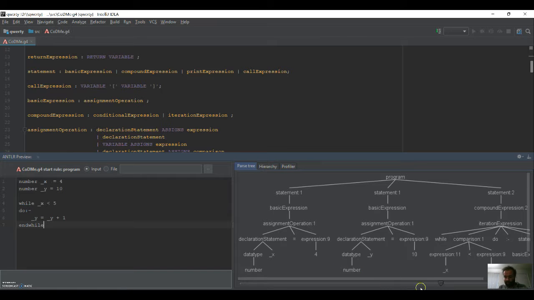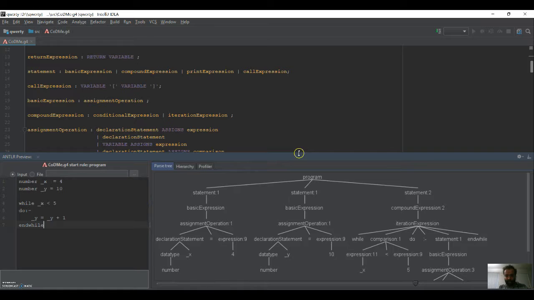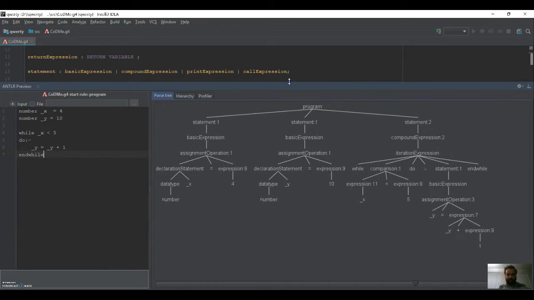Let me zoom here for a minute. As you can see, this is the basic parse tree generated for this particular program in my grammar. We have a program statement which generates statements, statement one and statement two. The first one is the basic expression which follows an assignment operation. The second one is the assignment operation and another declaration statement. Then the second statement is the compound expression statement.